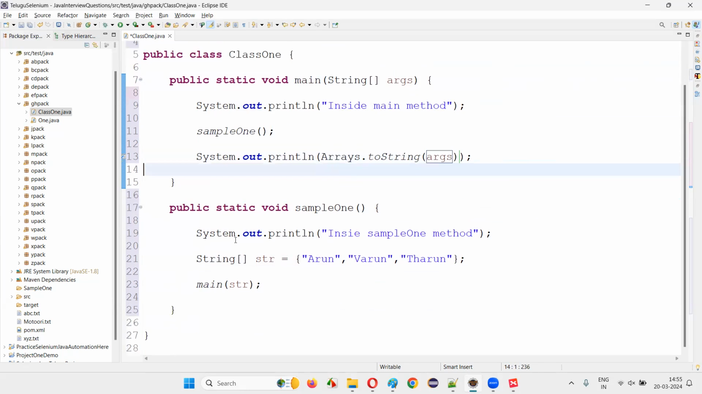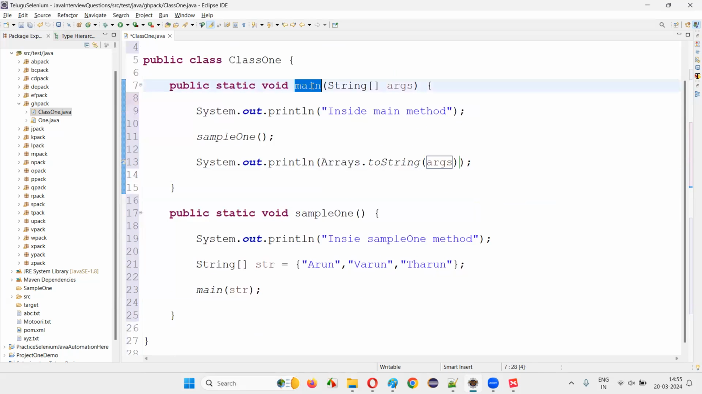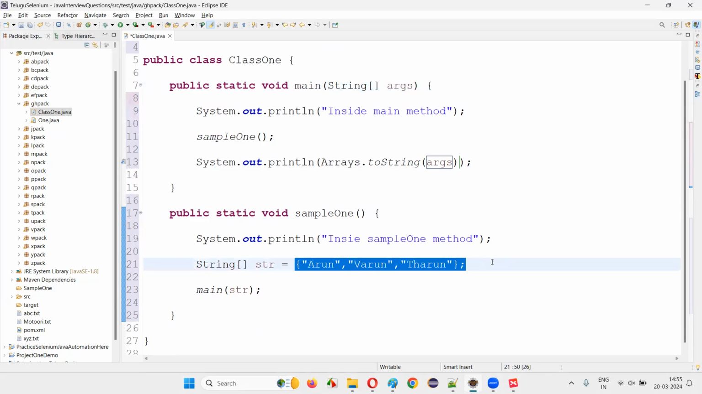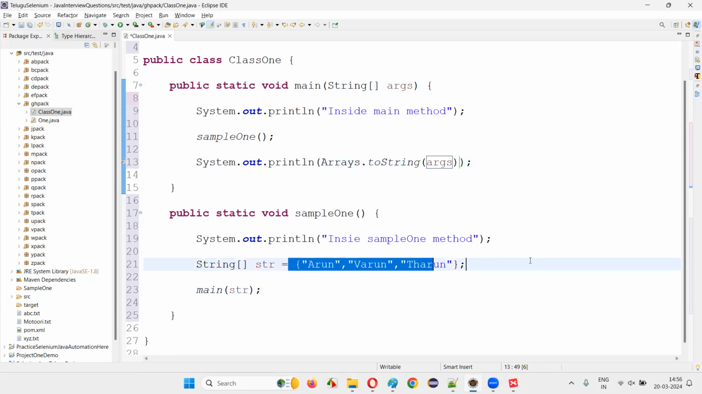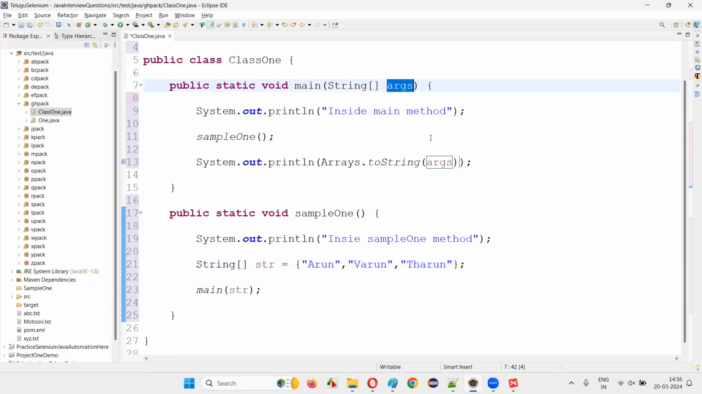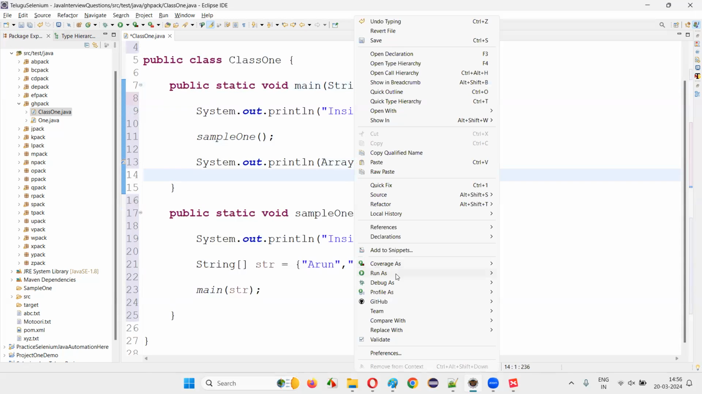In simple words, I'm trying to call the main method, guys, and I'm also passing this parameter as a string array. Let's see whether the string array argument is being passed, and whether the received arguments are being printed or not. Let's run this.